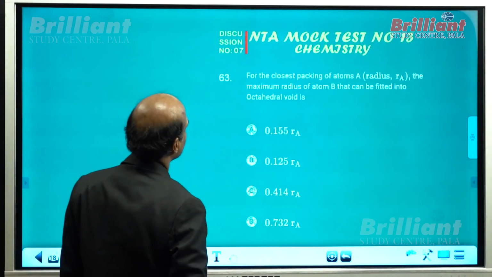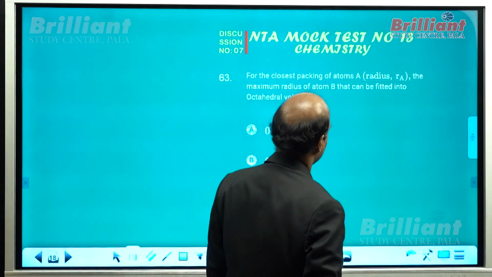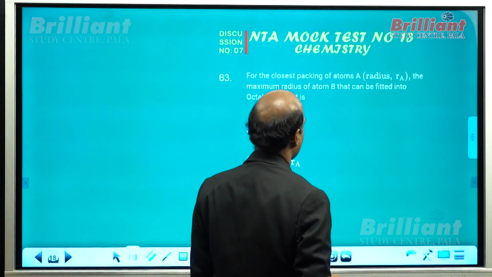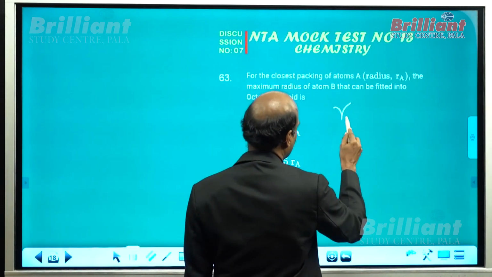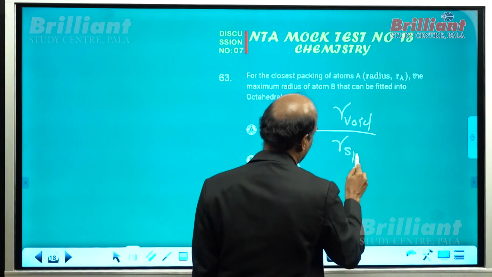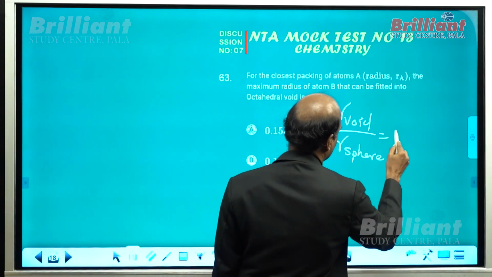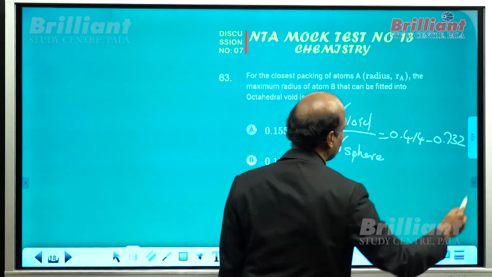Now what about question number 63 here? For the closest packing of atoms A, the maximum radius of the atoms B that can be fitted into the octahedral void. All of you know that R void by R sphere ranges from 0.414 to 0.732.